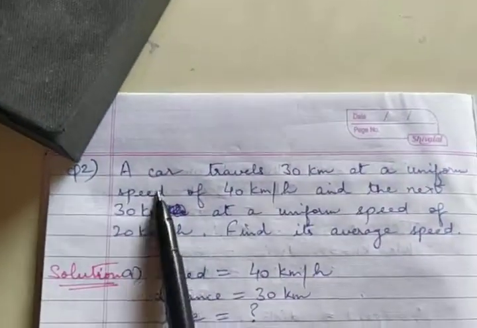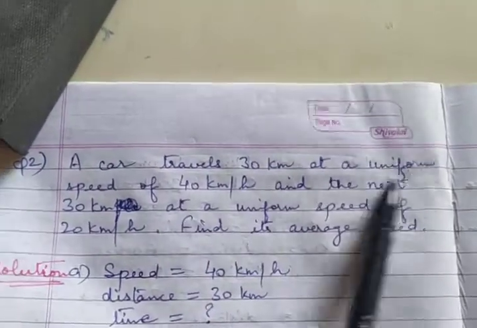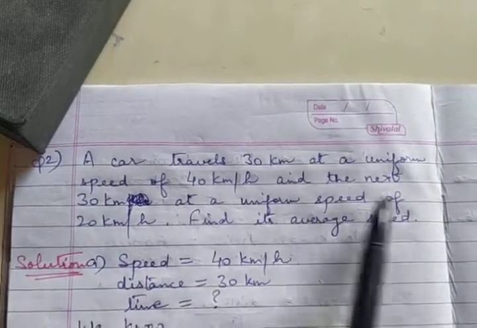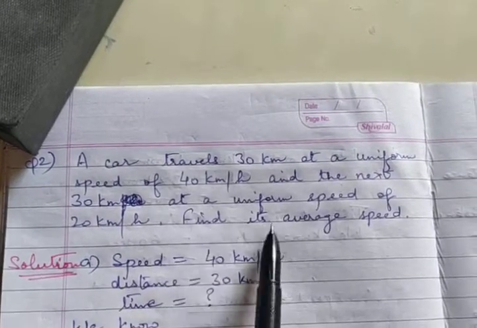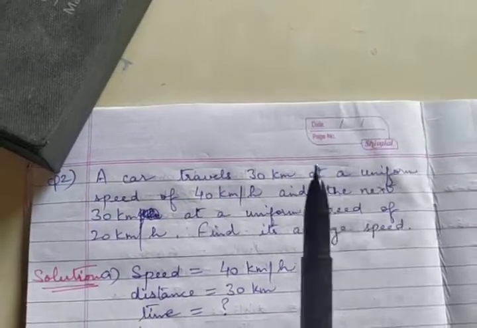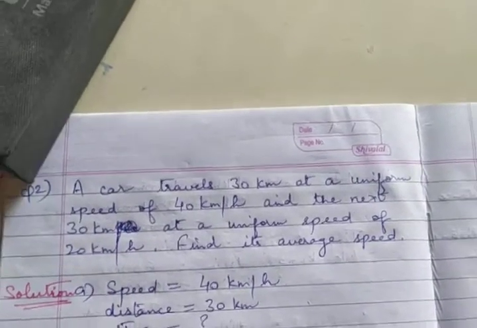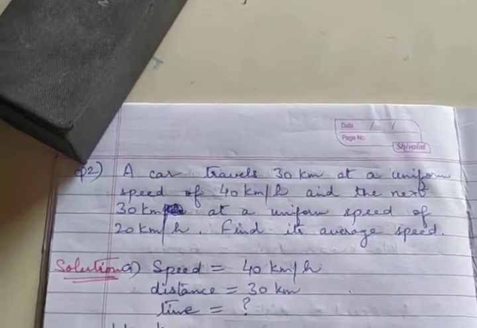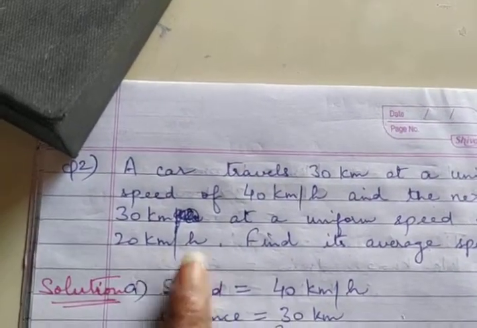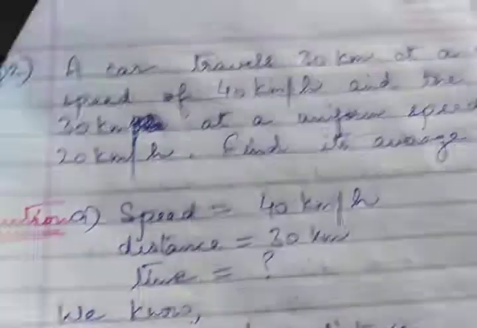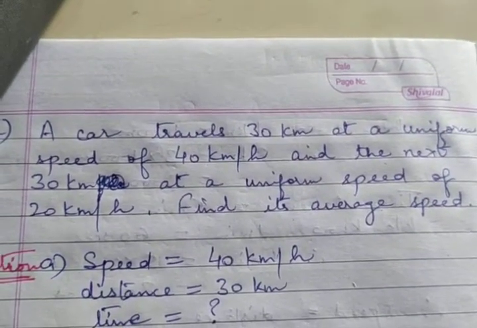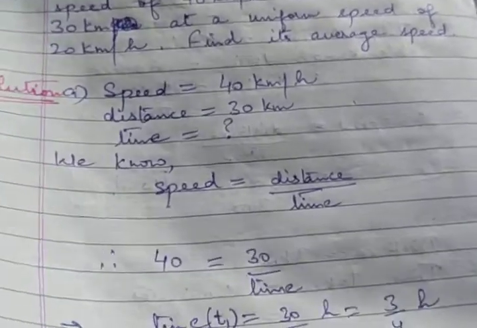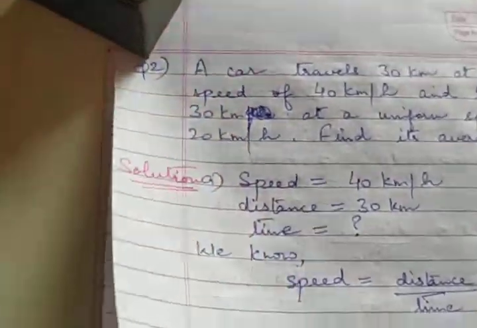It is given a car travels 30 kilometers at a uniform speed of 40 kilometers per hour and the next 30 kilometers at a uniform speed of 20 kilometers per hour. Find its average speed. Now here a car is traveling 30 kilometers at 40 kilometers per hour and then the next 30 kilometers at a speed of 20 kilometers per hour. So here time is not given and you know to calculate the speed we need the time. So first of all we are going to calculate the time here. Let's take one by one.